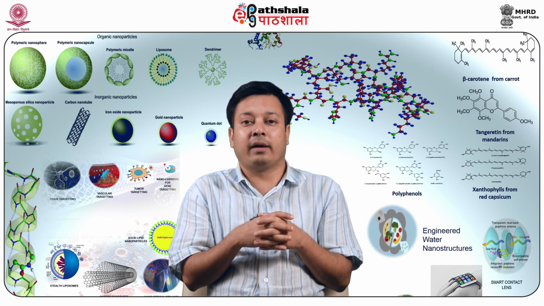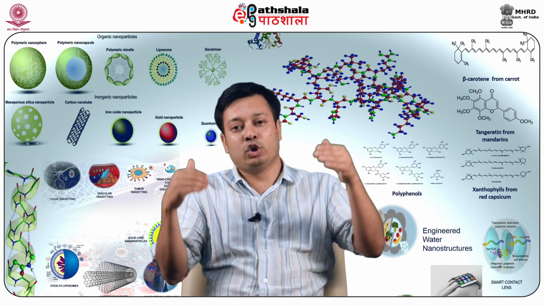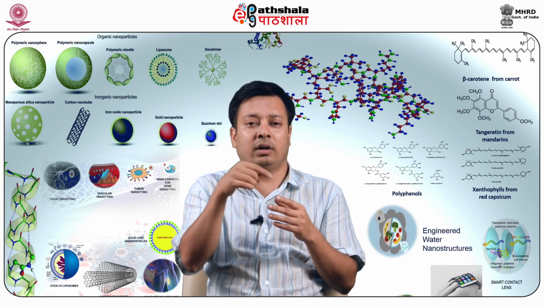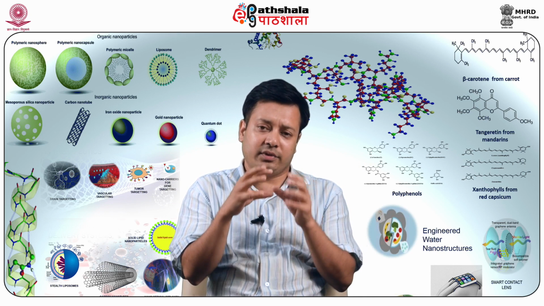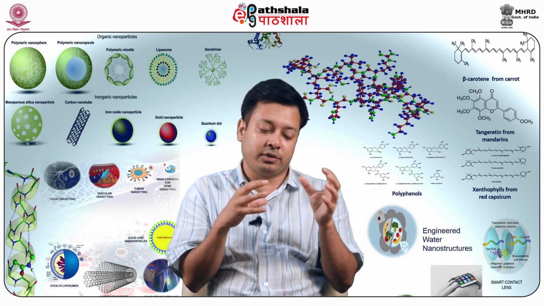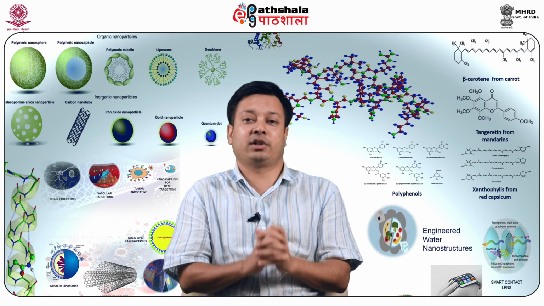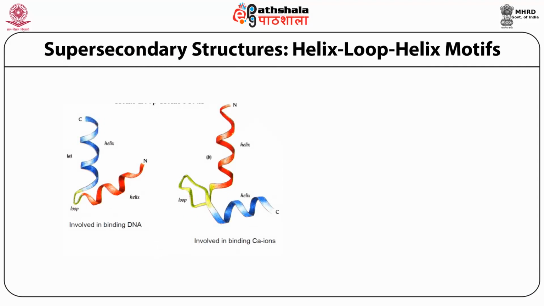You can also have something called EF motif, where you have two helices connected by a loop region, and different motifs, different of these super secondary structures, have definite functions. So the first super secondary structure we look at is the helix-loop-helix motif.